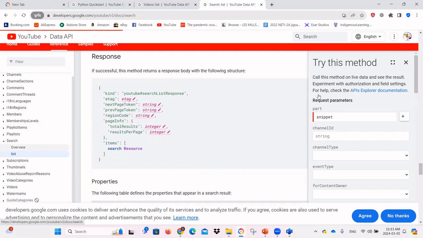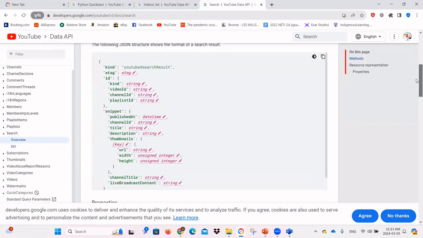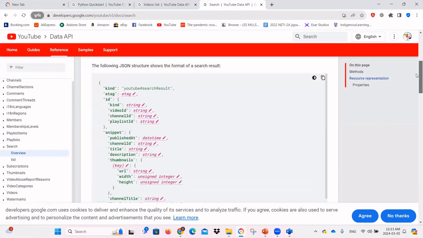What comes as a response is just a snippet. When the type is video, it has publishedAt, channel ID, title, description, and then thumbnails and stuff like that. We can use the channel ID to get the channel name, and we can use the video ID to get the statistics.